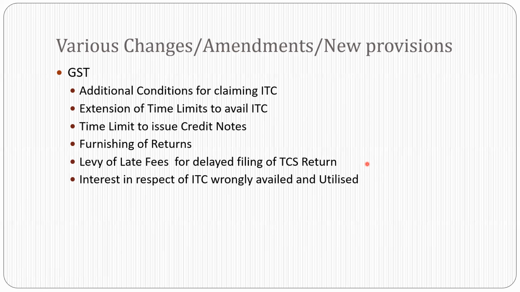Interest in respect of ITC wrongly availed and utilized. So presently it is 24% per annum on the wrong availment of ITC, even if it is not utilized. I repeat, even if it is not utilized. Now it is proposed that from 1st July 2022, 18% on ITC only when such credit is wrongly availed and utilized. So they have merged these two words, availed and utilized. There is no recovery now. So the meaning of this is there should not be any recovery of interest in case unutilized ITC is reversed.